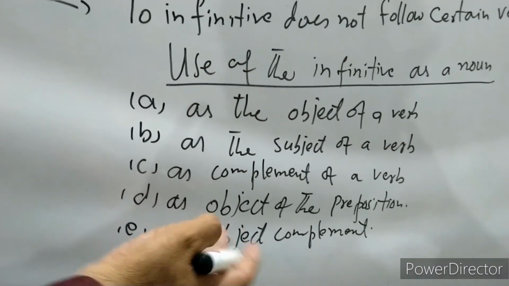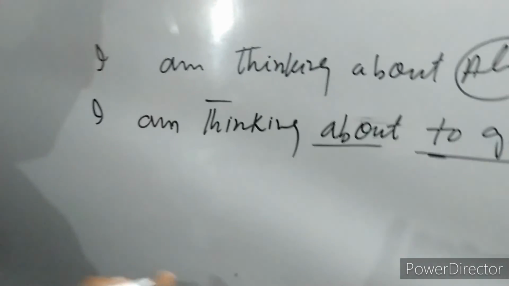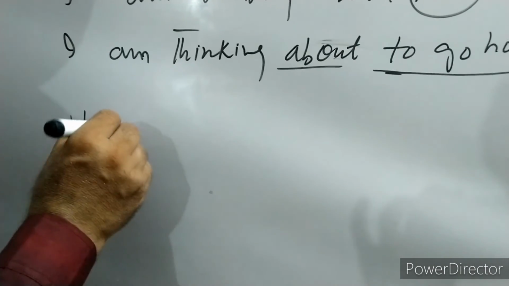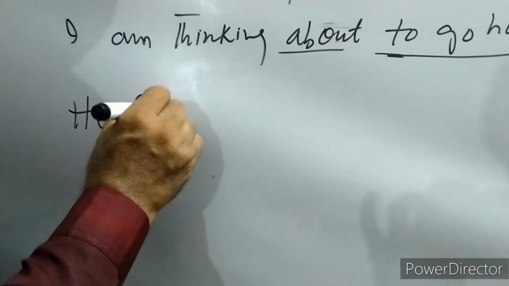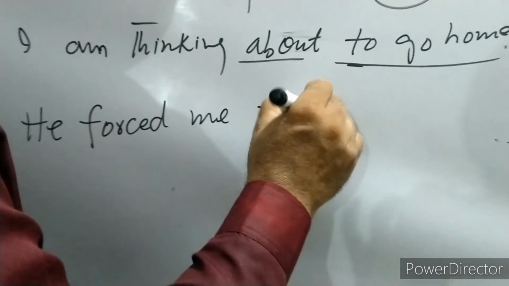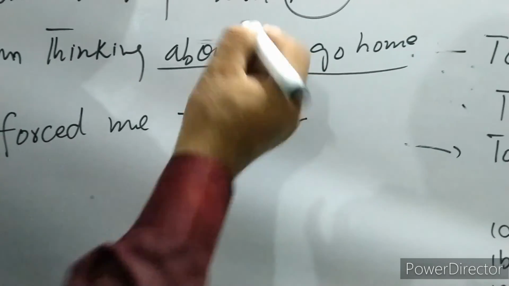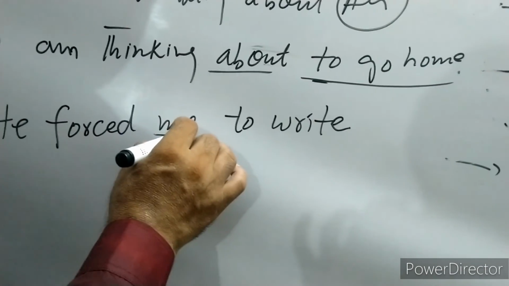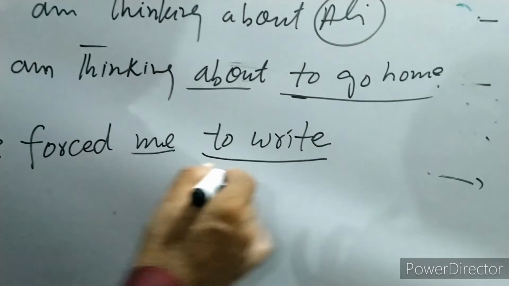And the last one is what? Is object complement. Is object complement. Suppose an example. He forced me to write. He forced me to write here. Look, me is the object, and to write is the complement.